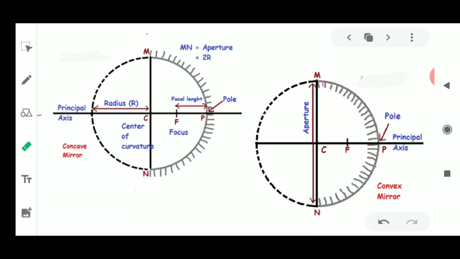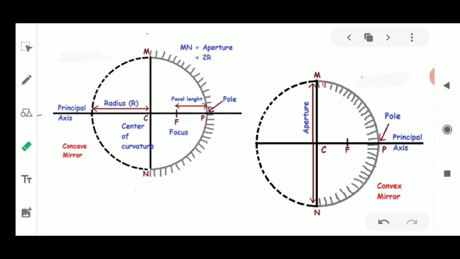So in today's topic we discussed the various words which are used in relation with the concave and the convex mirror. One should remember these words because they are very common. These words are very useful when we are talking about image formation from the concave and the convex mirror.